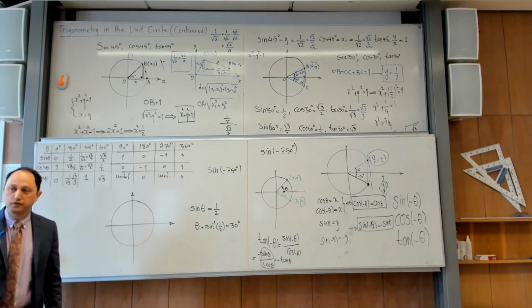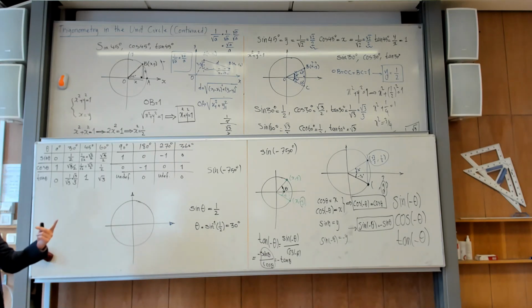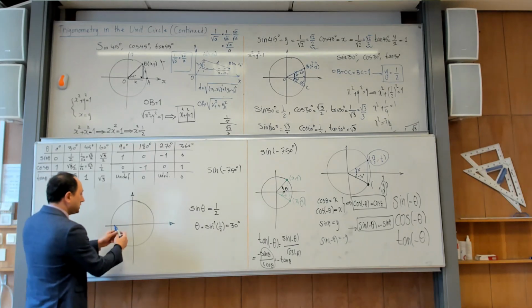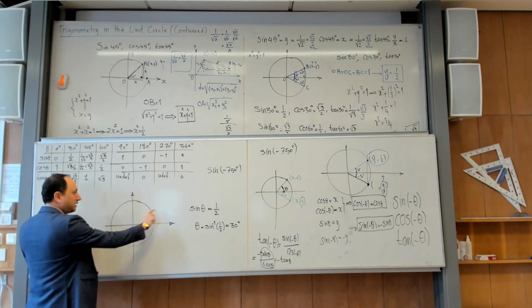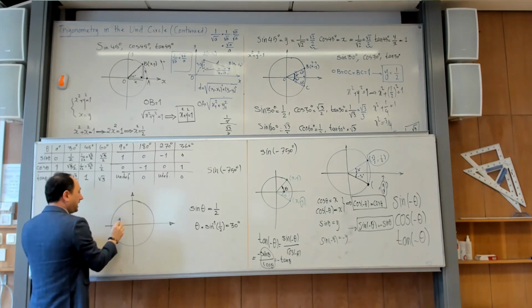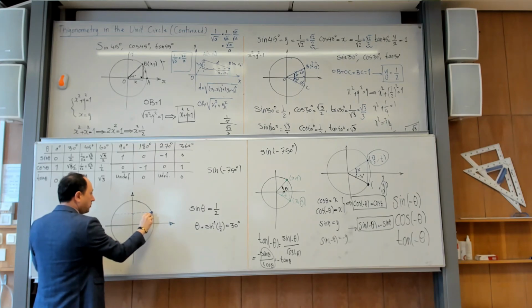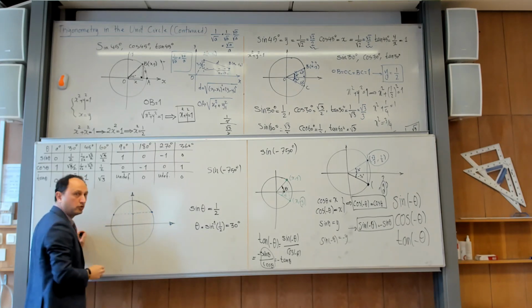If I ask you to find a point or all the points, do you think there is only one point or more than one point with this property? More. So one of them is where? You take your ruler and measure 1/2 on the y coordinate, and then you draw a horizontal line, and then this point and that point are your points.